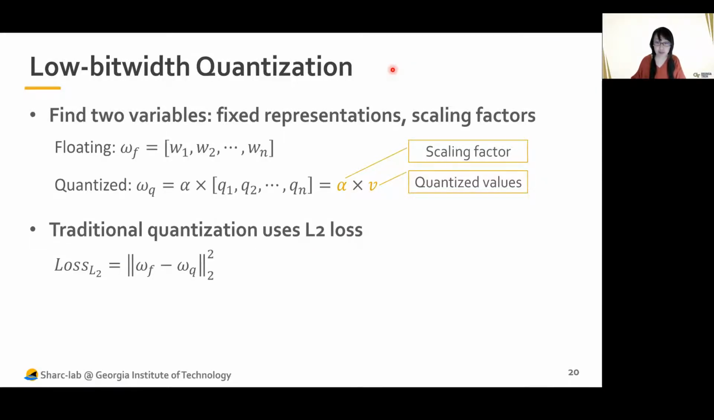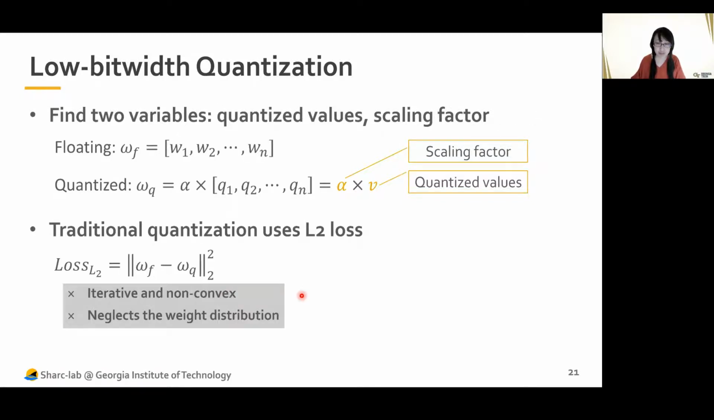I think most of us are familiar with quantization. The primary task of low bitwidth quantization is to find two sets of variables: fixed representations and scaling factors. Here, omega f represents the original floating point weight, and we want to find this quantized omega q, which is represented by the scaling factor alpha times a vector of fixed representation v. In most traditional quantization approaches, they use L2 loss that tries to minimize the L2 distance between the floating weights and the quantized weights. But what's wrong with it?